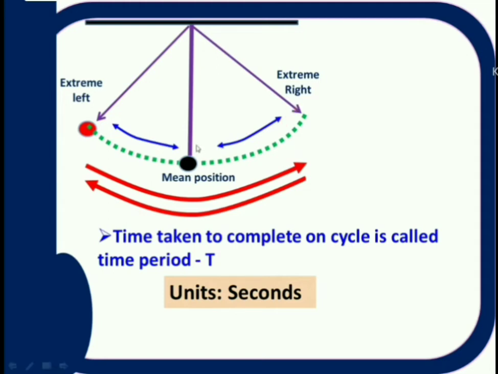If you consider time period from the mean position, then you have to start from the mean position, go to the left end, again come back and go to the right end, again come back. That is called an oscillation. So complete oscillation means you have to start from the mean position, move to one end and again come back and move to another end and again come back. So wherever you are starting, you have to reach there again. How much time it will take to complete that oscillation is called time period.